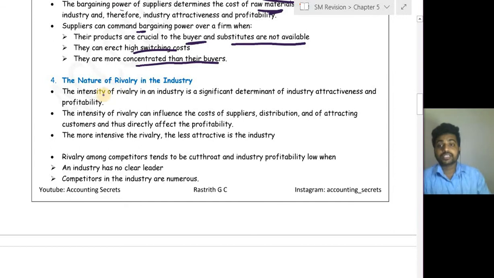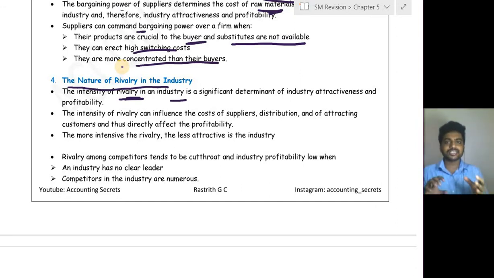Okay. Next is the nature of rivalry in the industry. That is, the level of competitiveness in the particular industry. For example, the intensity of rivalry, that is the force of the rivalry in the industry, is a significant determinant of industry attractiveness and profitability. If the rivalry is so strong, then it is difficult to earn more profit. If the rivalries are weak and if you can encash their weaknesses, then you can earn more profit and the industry will be attractive.